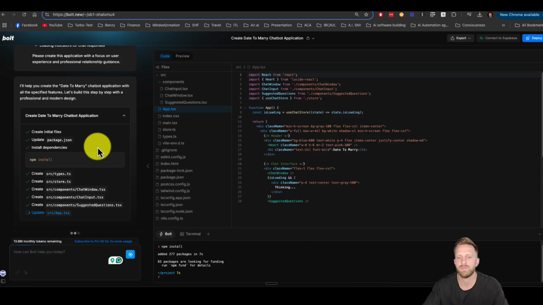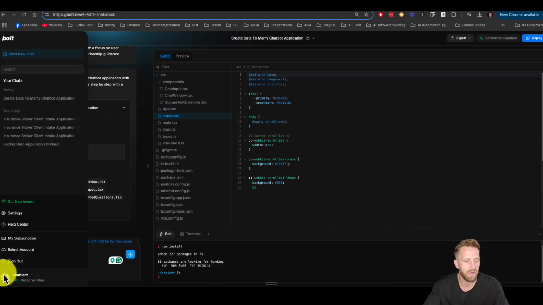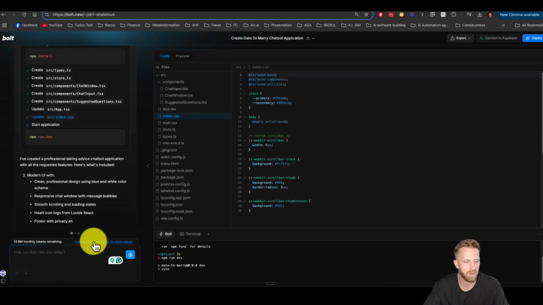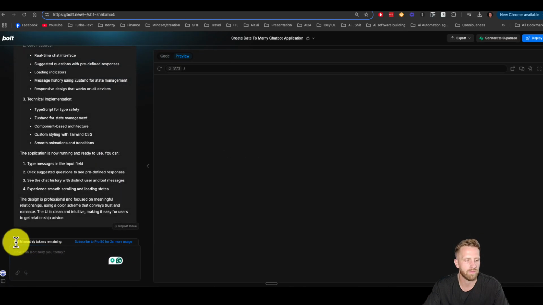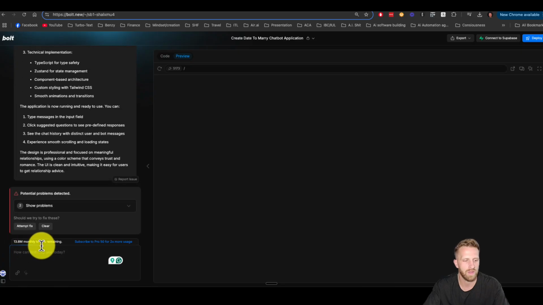Typically on the first prompt, I've seen it do well. I personally upgraded to the Pro version, which is $20 a month, but that gives you a lot. I have 13.8 million tokens left.